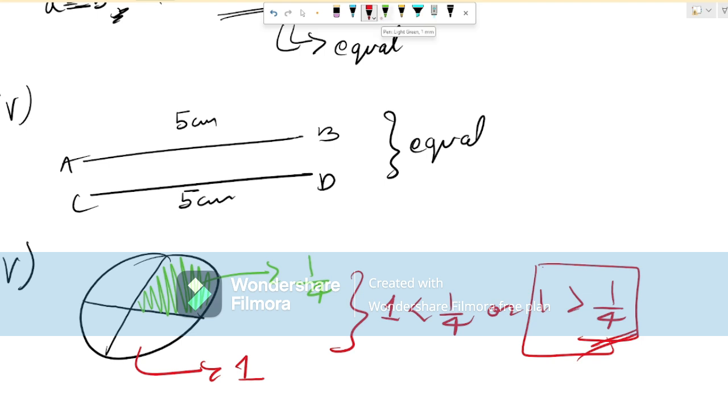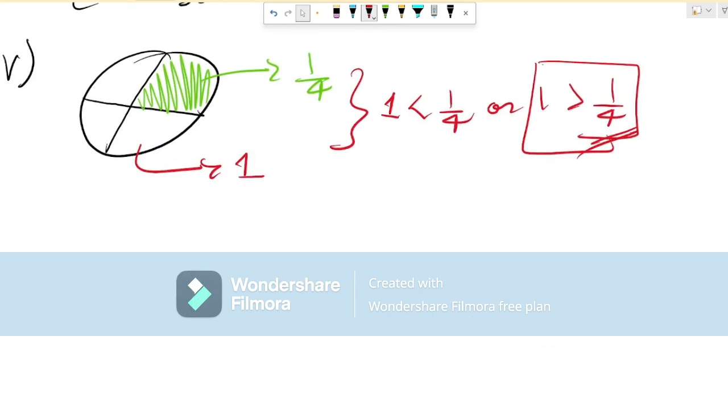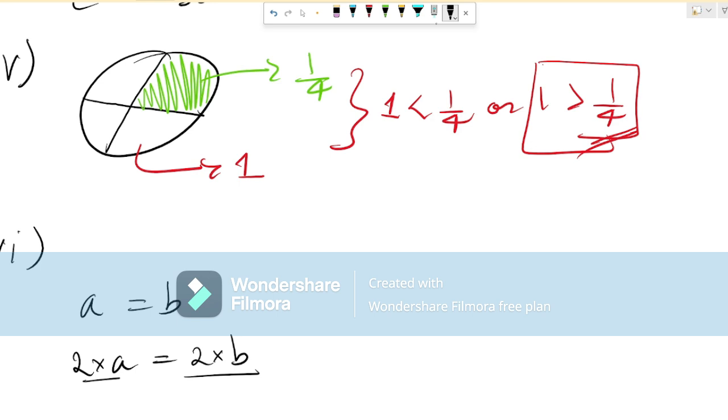Okay, let's talk about the sixth one. Sixth axiom is things which are double of the same thing are equal to one another. Okay, suppose A is equal to B. Now if I multiply 2 into A, that means B is also going to be 2 into B. So if we just double both of them, their values are going to be the same. 2A is equal to 2B. Okay.